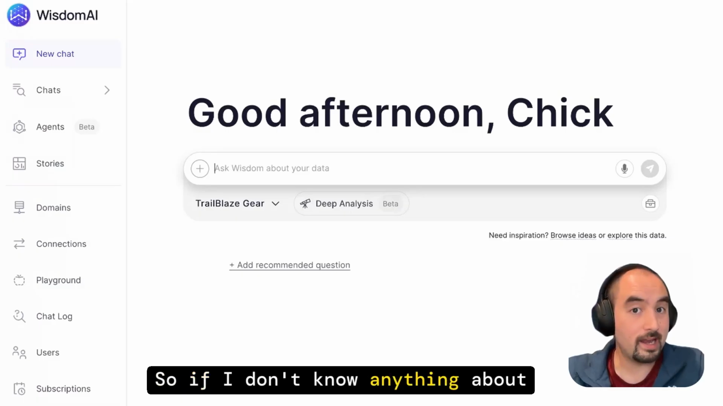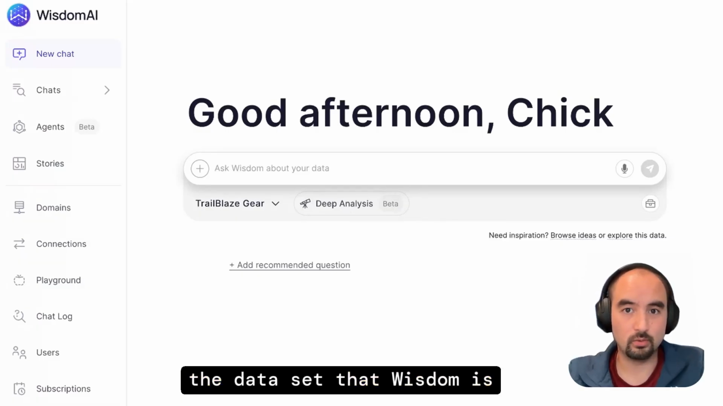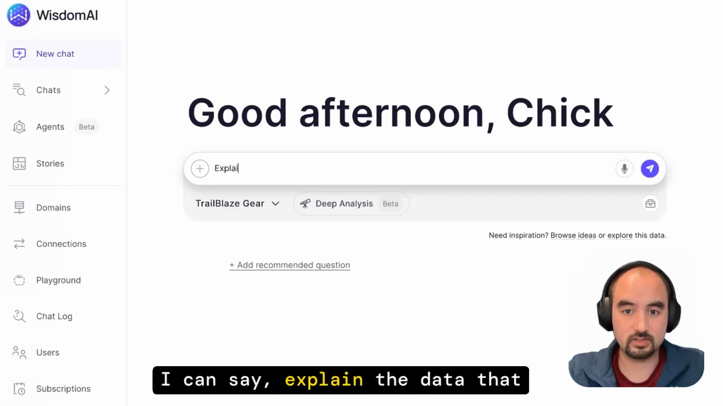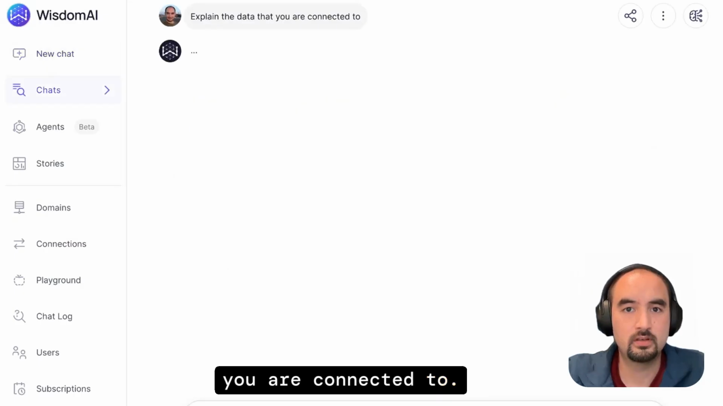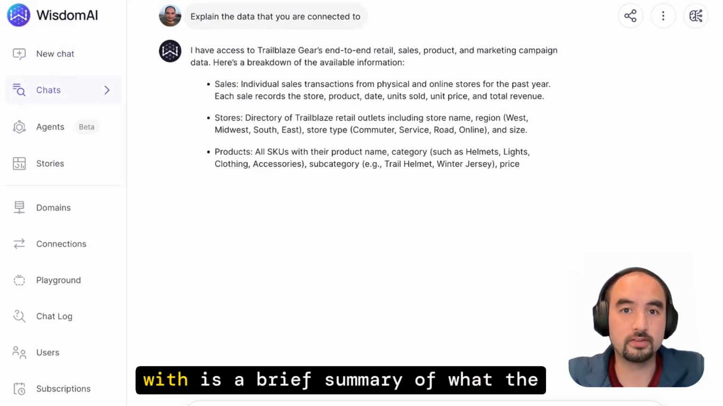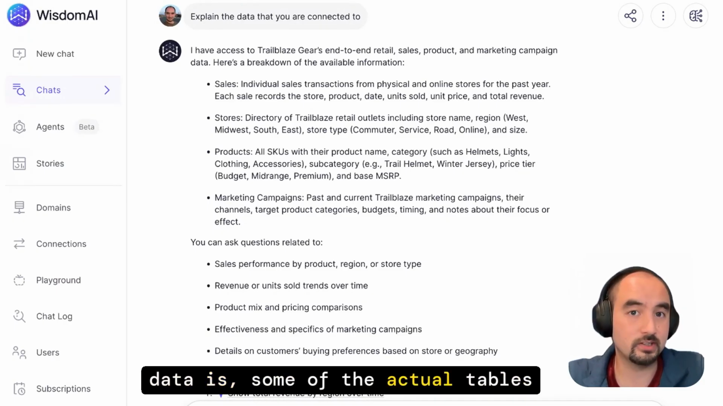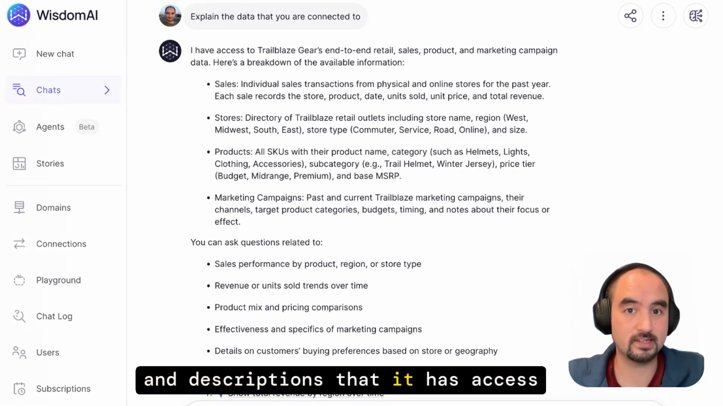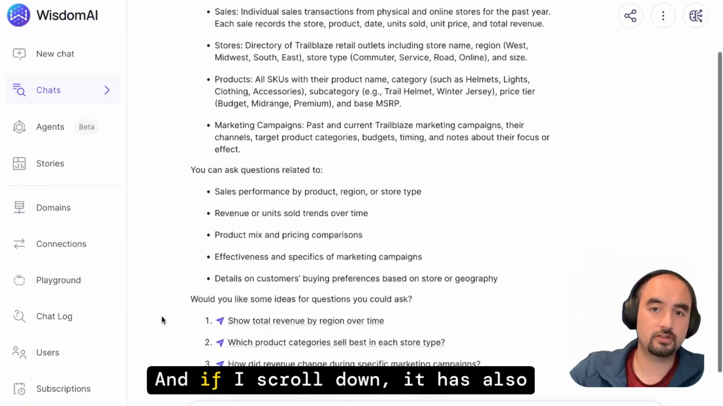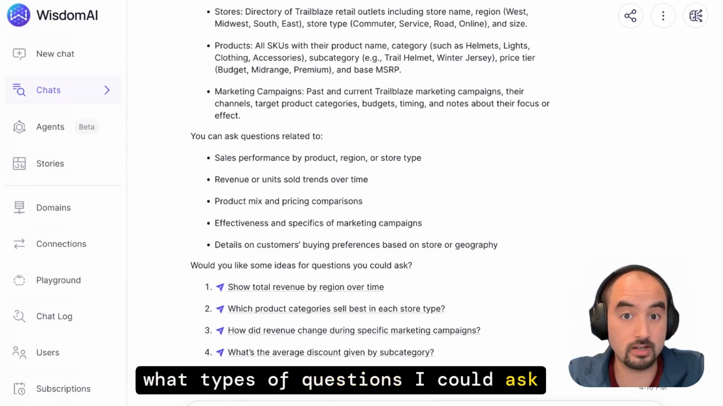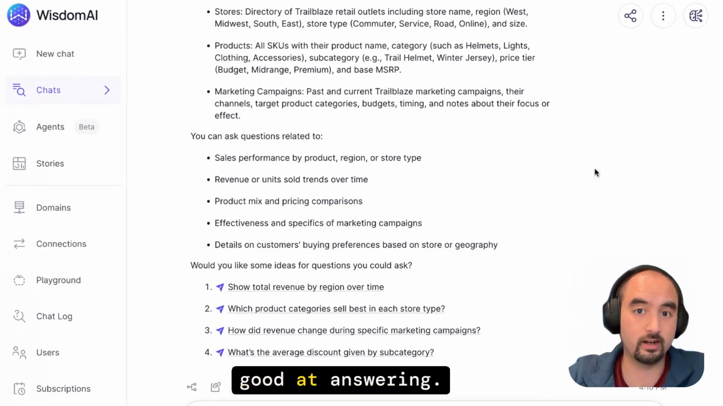So if I don't know anything about the data set that Wisdom is connected to, I can do something like this. I can say, explain the data that you are connected to. And what Wisdom's going to reply with is a brief summary of what the data is, some of the actual tables and descriptions that it has access to. And if I scroll down, it has also given us some recommendations for what types of questions I could ask Wisdom and what it would be really good at answering.